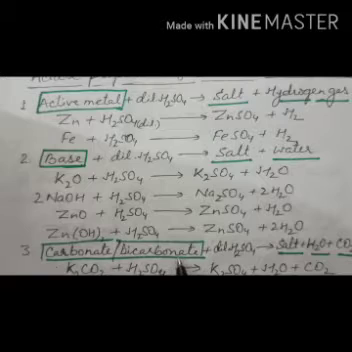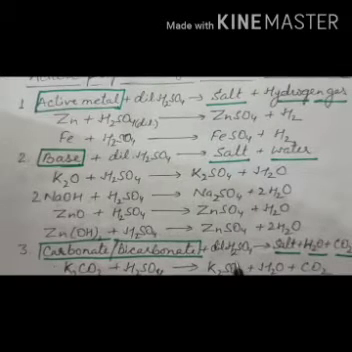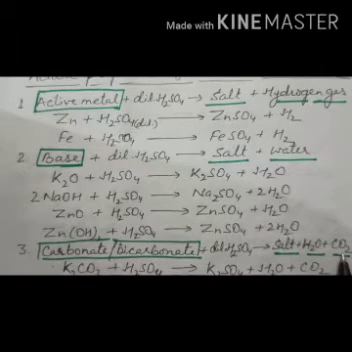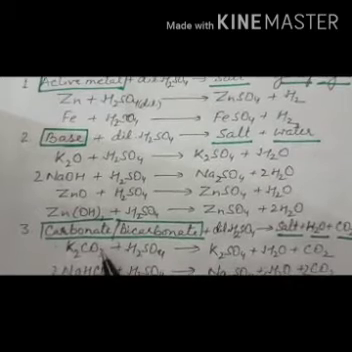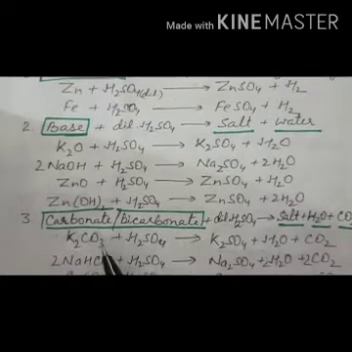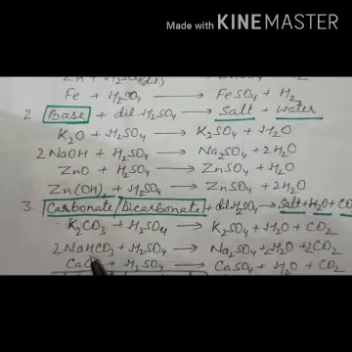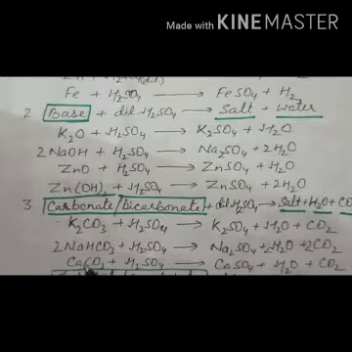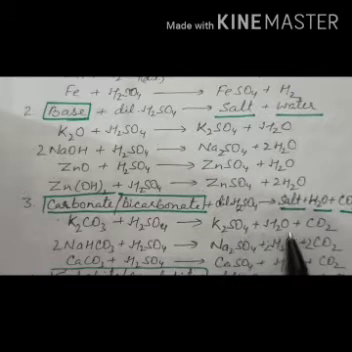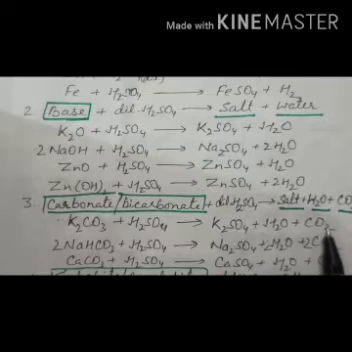Metal carbonates or metal bicarbonates, when they react with dilute sulfuric acid, give salt, water and carbon dioxide. Like potassium carbonate, sodium carbonate, zinc carbonate, copper carbonate, aluminum carbonate, or bicarbonates like potassium bicarbonate, sodium bicarbonate, calcium bicarbonate. When they react with dilute sulfuric acid, they always give what? Salt, water and carbon dioxide.